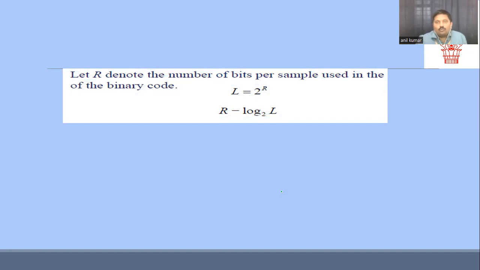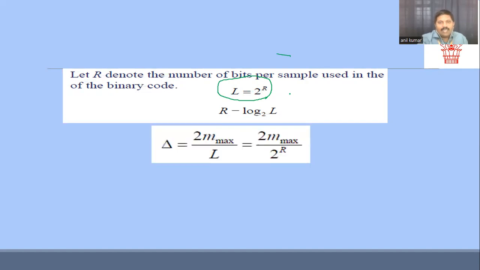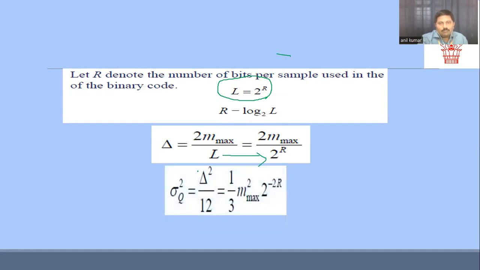Now let us see how to define this value of L. That gives L equal to 2 to the power of R, where R denotes the number of bits we are representing. For example, if we substitute R equals 1, L will be equal to 2. If we substitute R equals 2, L will be 4. And if we substitute R equals 3, the L value will be equal to 8. It is just a simple binary calculation. And we substitute the same value of L, which is 2 to the power of R, into the variance we have defined with respect to my random variable, which is going to change to delta square by 12.